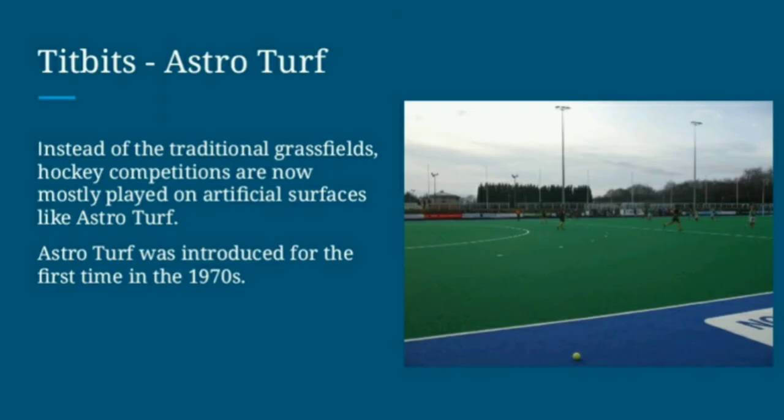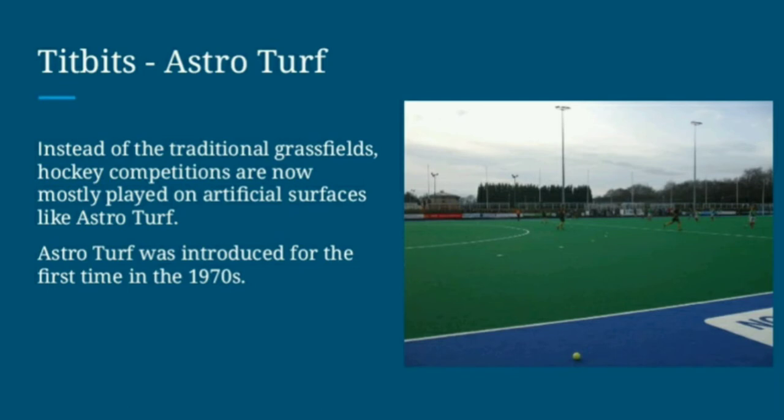Next, coming to AstroTurf. Instead of the traditional grass fields, hockey competitions are now mostly played on artificial surfaces like AstroTurf. AstroTurf is the name given to the artificial surfaces.